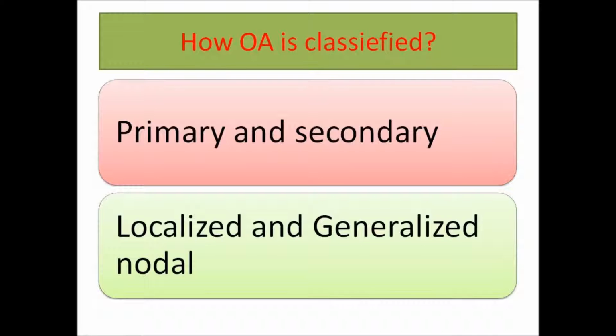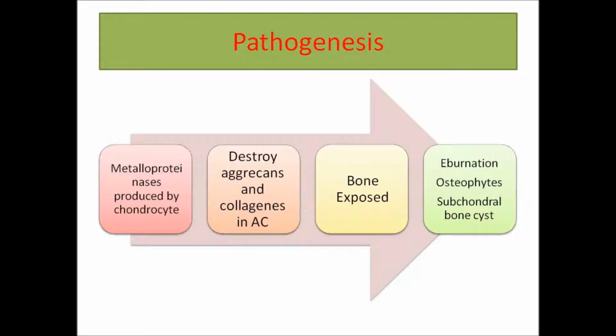Now, let's come to the pathophysiology and pathogenesis of this condition. Normally there is a balance between cartilage synthesis and cartilage degeneration. This is the basis of cartilage remodeling.